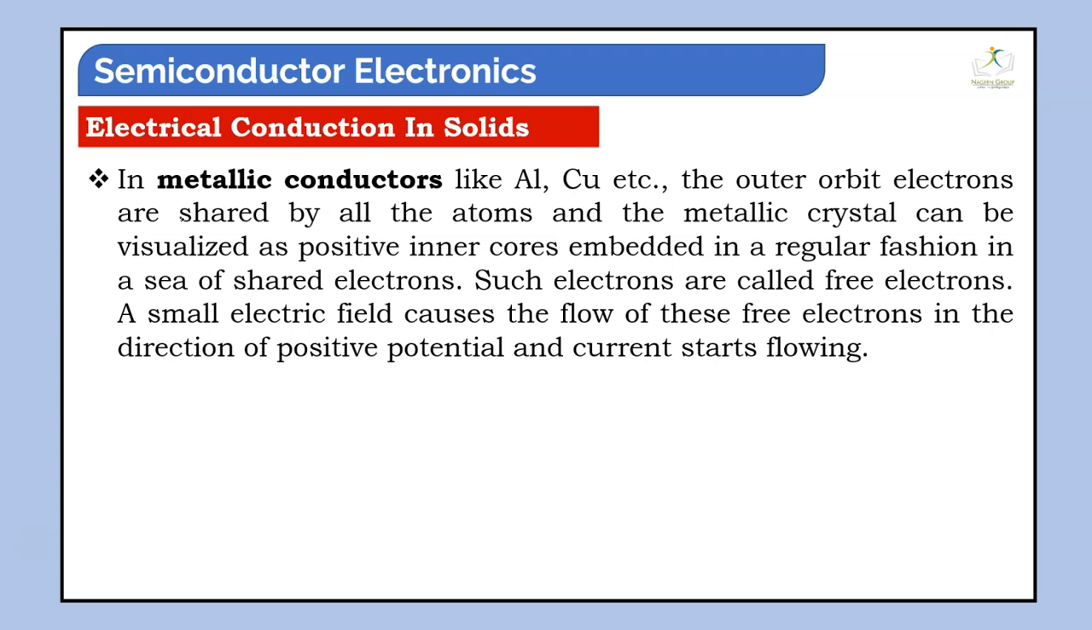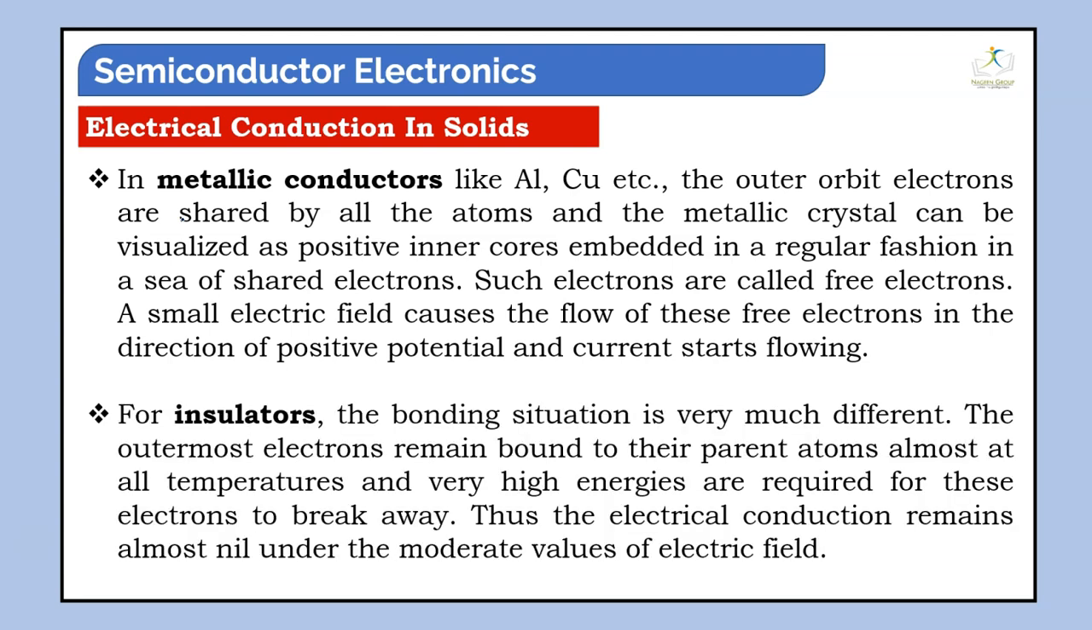Such electrons are called free electrons. A small electric field causes these free electrons to flow in the direction of the positive potential, and current starts flowing. For the case of an insulator, the bonding situation is very different. The outermost electrons remain bound to their parent atom at almost all temperatures, and very high energies are required for these electrons to break away. Thus, electron conduction remains almost nil under moderate values of the electric field.